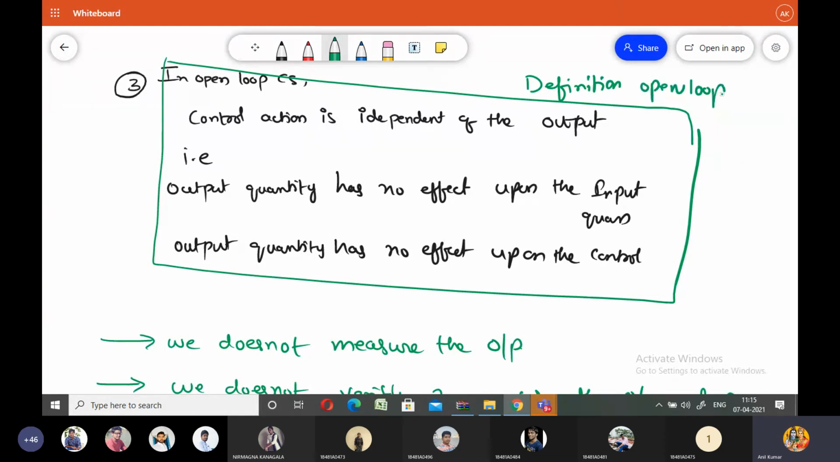In open loop control system, control action is independent of the output signal, and output signal has no effect on the input signal, and output signal has no effect on the control signal.